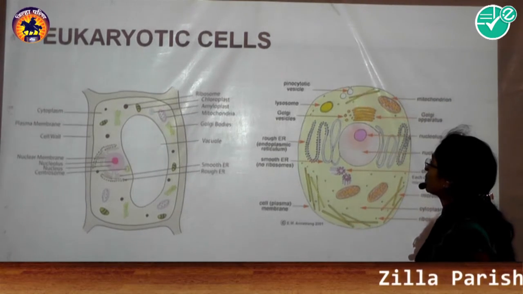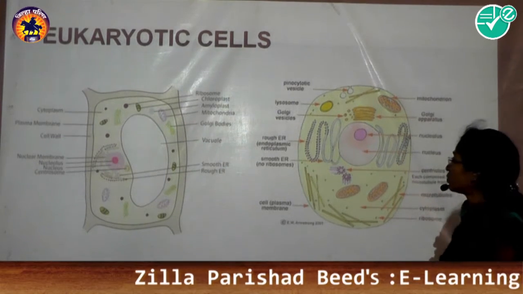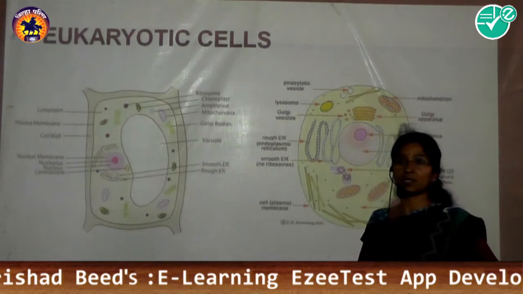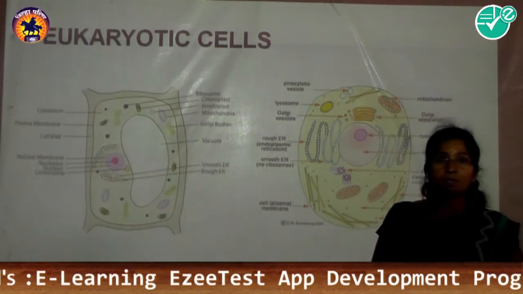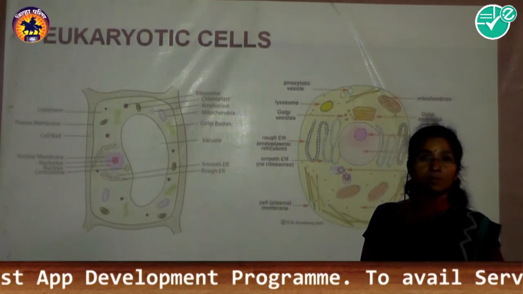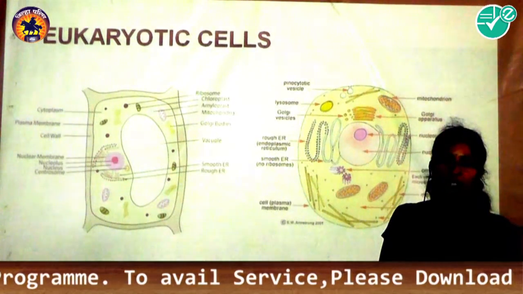On the basis of which type of cell is present, the Monera kingdom, including all its organisms, is made up of prokaryotic cells, and Protista, fungi, Animalia, and Plantae are made up of eukaryotic cells.